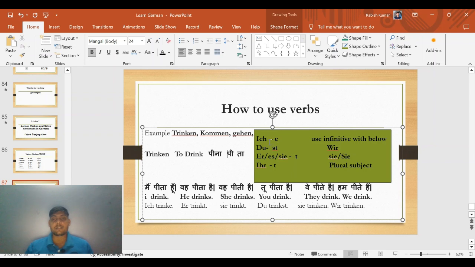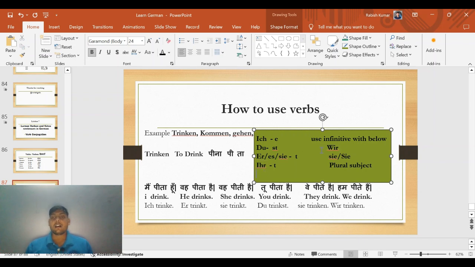So in German, if the subject is ich, that time we remove en and add e instead of en. With the subject du, we remove en at the end of the verb and add st instead. If the subject is er, sie or es, any of them, that time we use t after removing en at the end of the verb. Also we use t if the subject is ihr. Ihr means aap sab, tum sab.